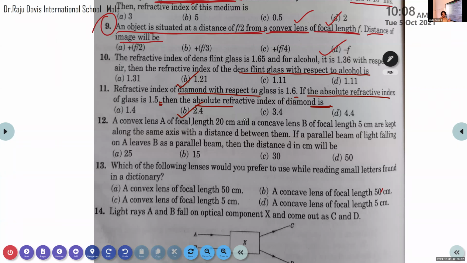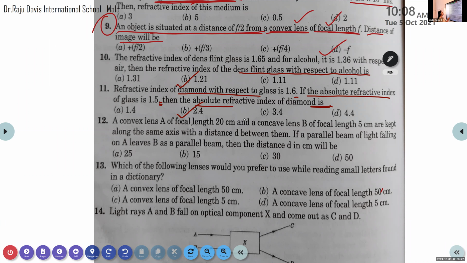Actually, here we have an equation normally used in optics in class 12. This equation is not studied in 10th standard. Anyway, I will give you an equation here to find the distance between the concave lens and the convex lens.